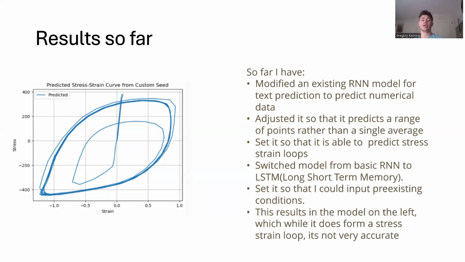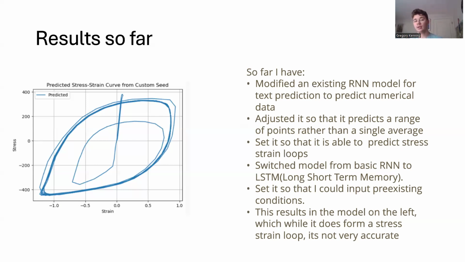Then we set it so that, instead of training off of text data, it trains off of stress-strain data, so we're able to actually predict stress-strain loops. It was at this point in the project where we actually switched to an LSTM model. This is because at this point, our runs started to get a little larger, and that was when the basic RNN started to collapse a little bit, so we switched over to something that would work for longer and longer runs, or the long short-term memory system. The next thing we did was we set it so we could factor in pre-existing conditions.